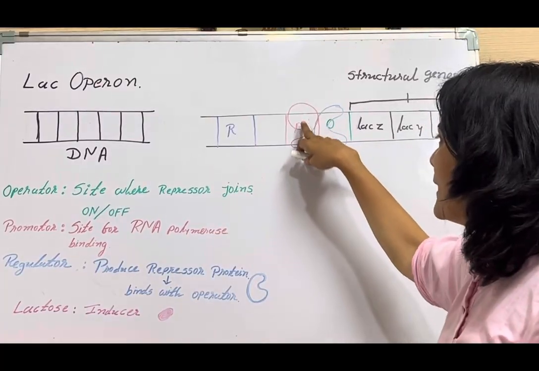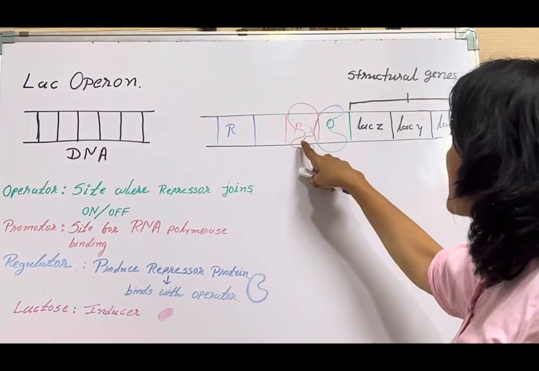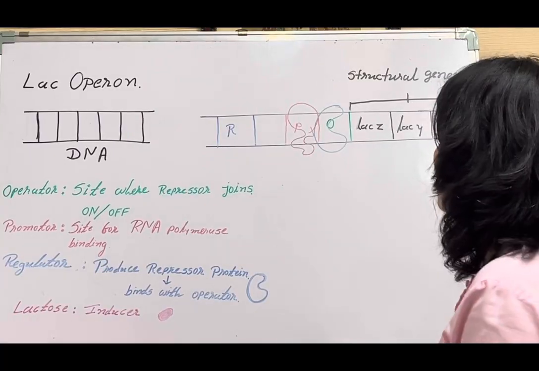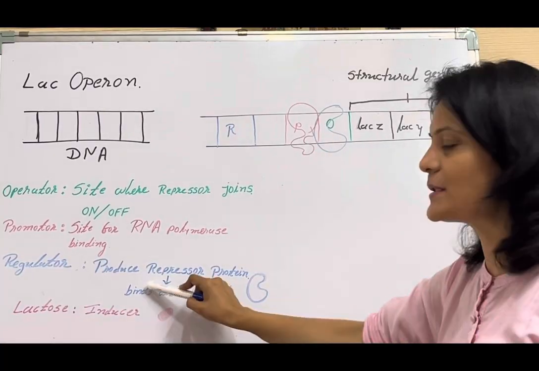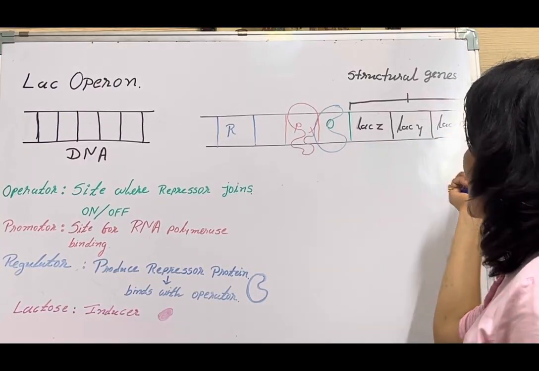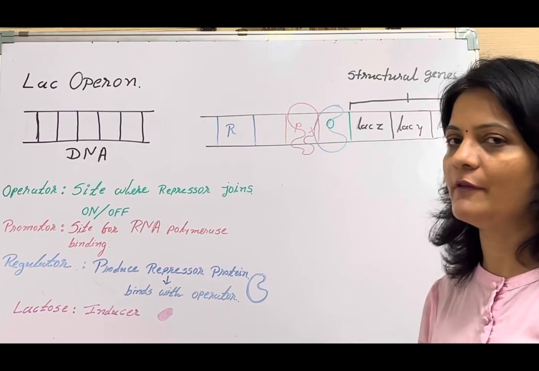So if the enzyme RNA polymerase binds to the promoter site, it will not be able to glide over to the operator site as the repressor protein is already bound to it. And ultimately the enzymes will not be formed. The transcription will not occur and ultimately the enzyme will not be formed.